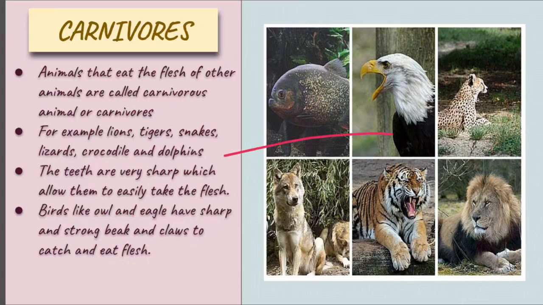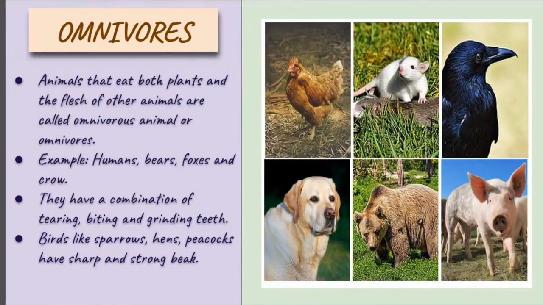Okay, so the next category is omnivores. Now, what are omnivores? We have learned about herbivores and carnivores. This is a mixture of both categories, meaning they eat grass as well as flesh. If we define omnivores, we can say that they are animals that eat both plants and flesh. Just focus on this word, both. That is why they are known as omnivores.